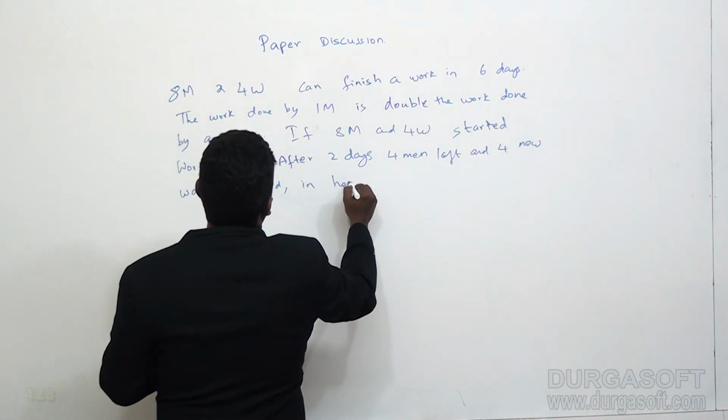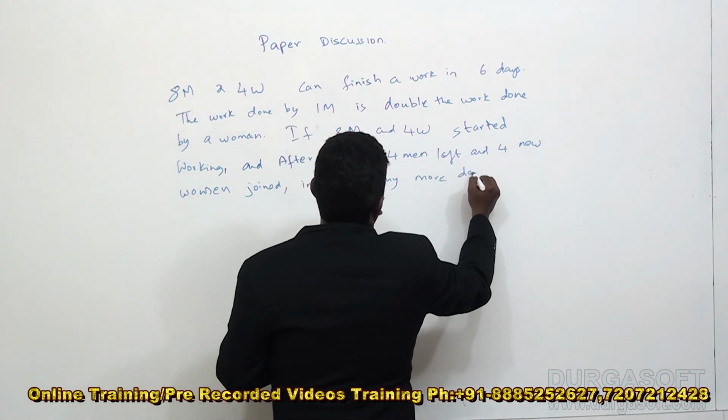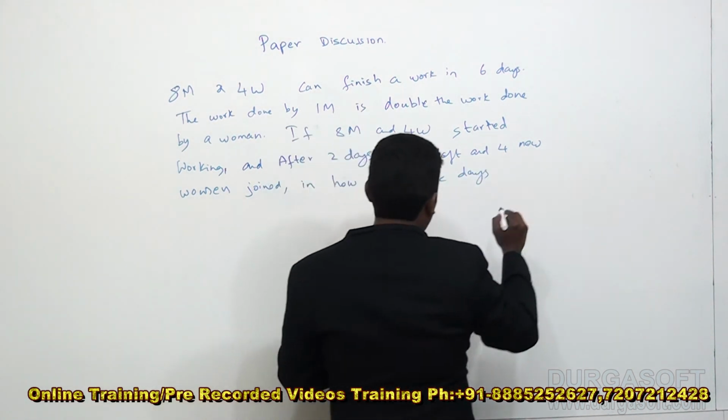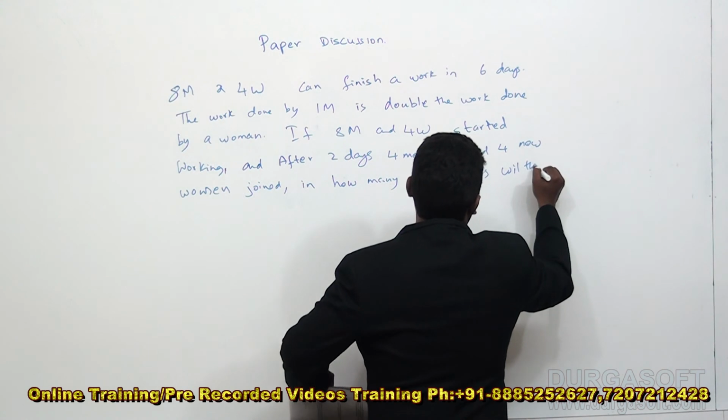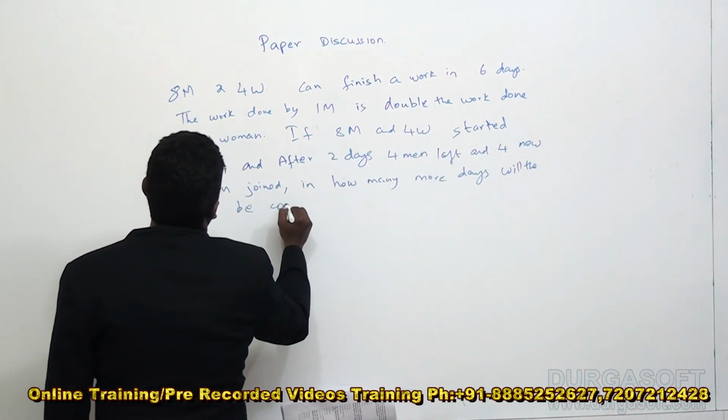In how many more days will the work be completed?